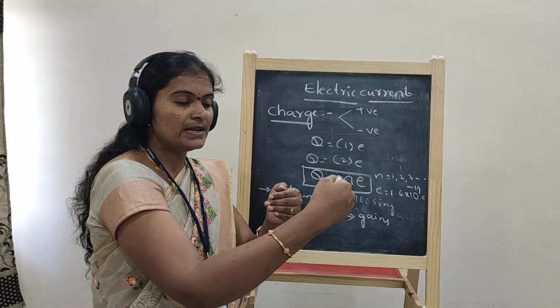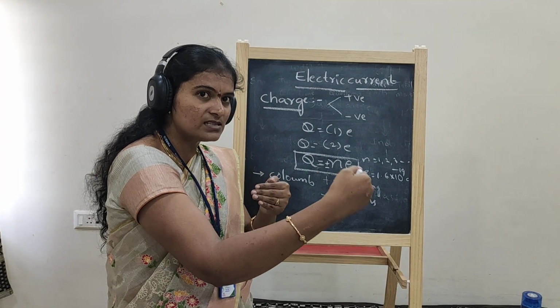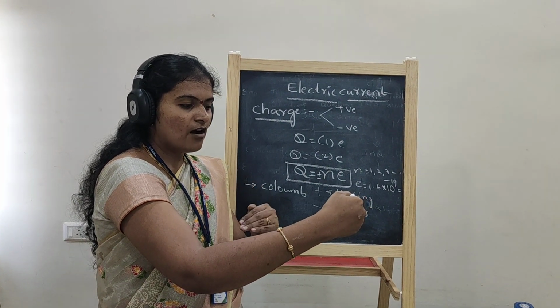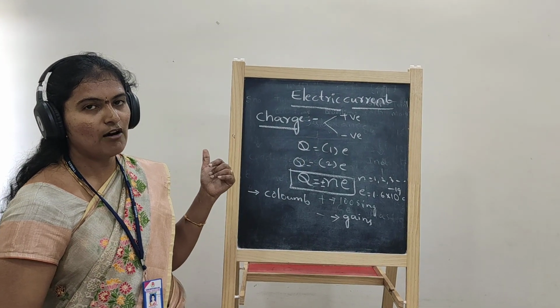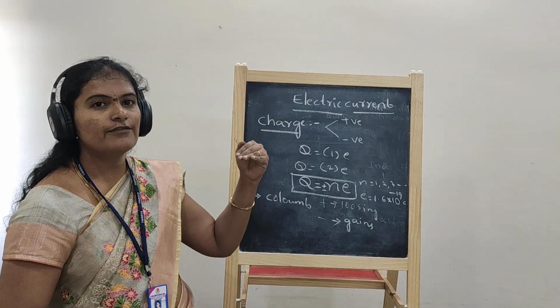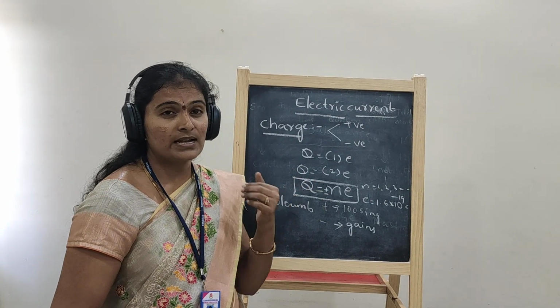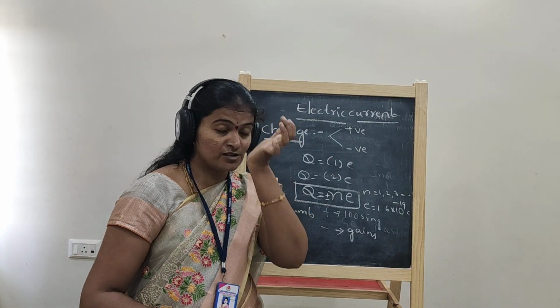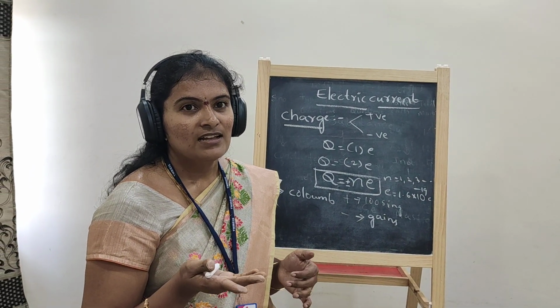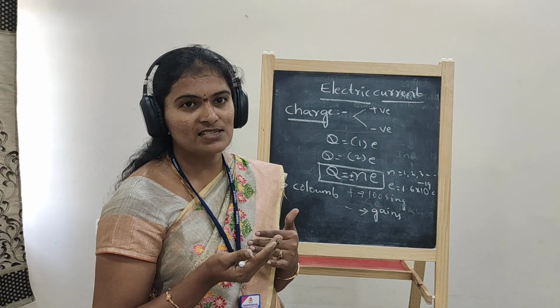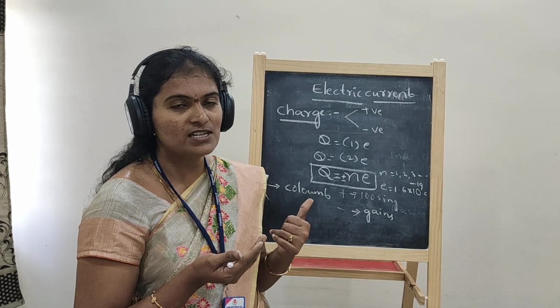That means here it obeys conservation. Conservation means constant. It leads to the concept of law of conservation of charge. In our lower classes we discussed the law of conservation of energy, right? Law of conservation of energy we discussed already in our 8th class. What is the definition?